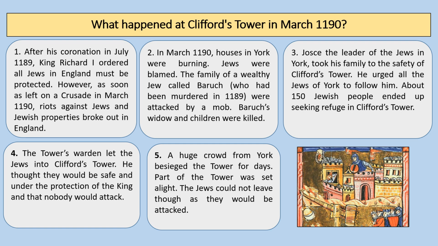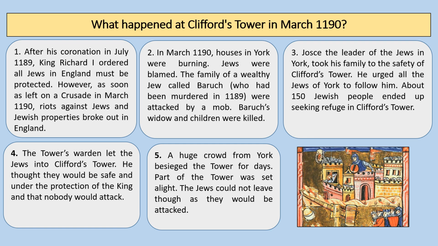Jews were blamed, and the families of a wealthy Jew called Barak, who'd been murdered in 1189, were attacked by a mob. Barak's widow and children were killed. Now Jossi, who was the leader of the Jews in York, took his family to the safety of Clifford's Tower, and he urged all the Jews of York to follow him. So about 150 Jewish people ended up seeking refuge in Clifford's Tower.